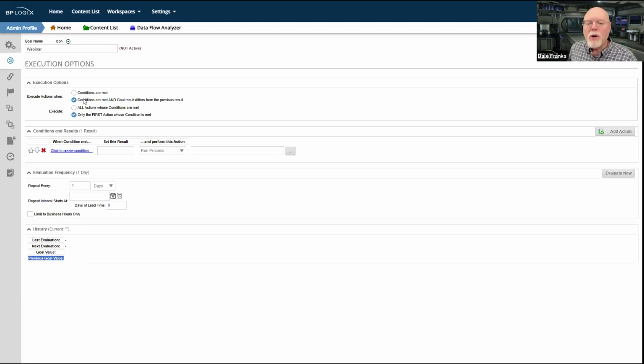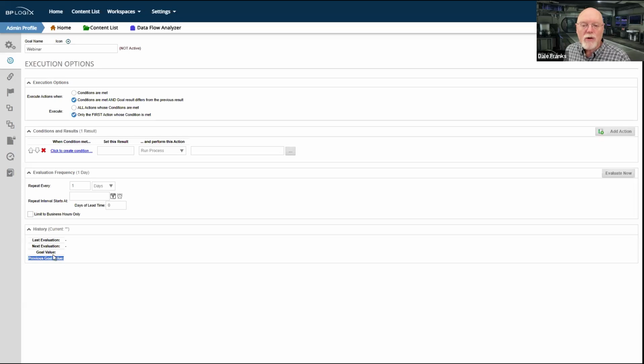So do you want the actions to run just if the conditions are met and you don't care whether the goal values have changed or not? You want it to run every time? That's fine, you can, but you can also limit that so that if the goal will run, it will check if your conditions are met, and it will check to see what the previous goal value was.